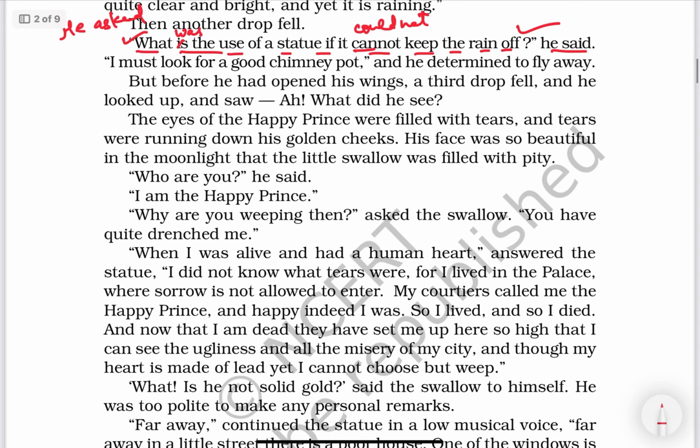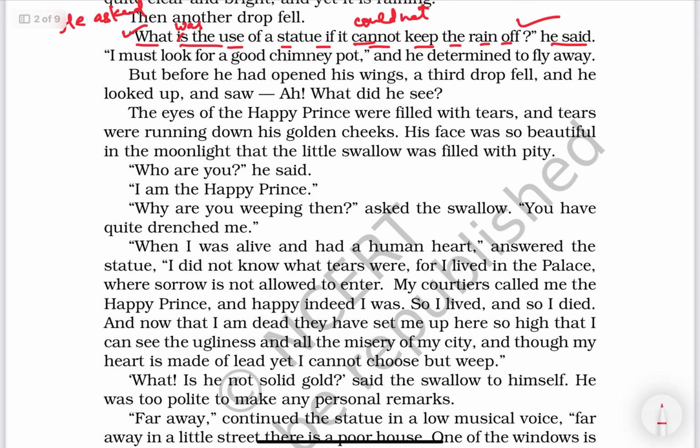Okay, so many questions are there. I must look for a good chimney pot, so he must look for a good chimney pot. Now you can see here, "Who are you?" he said. So he asked who you is. The second person changes according to the object, and here the bird is talking to the statue. So you will change into he. He asked who he was. Is and am change into was.